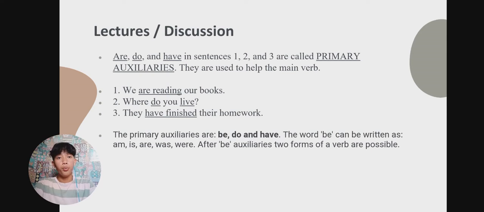Number two, where do you live? The primary auxiliary used in number two is do. And in they have finished their homework, have is the primary auxiliary. I hope you understand the primary auxiliaries. How do you use this?